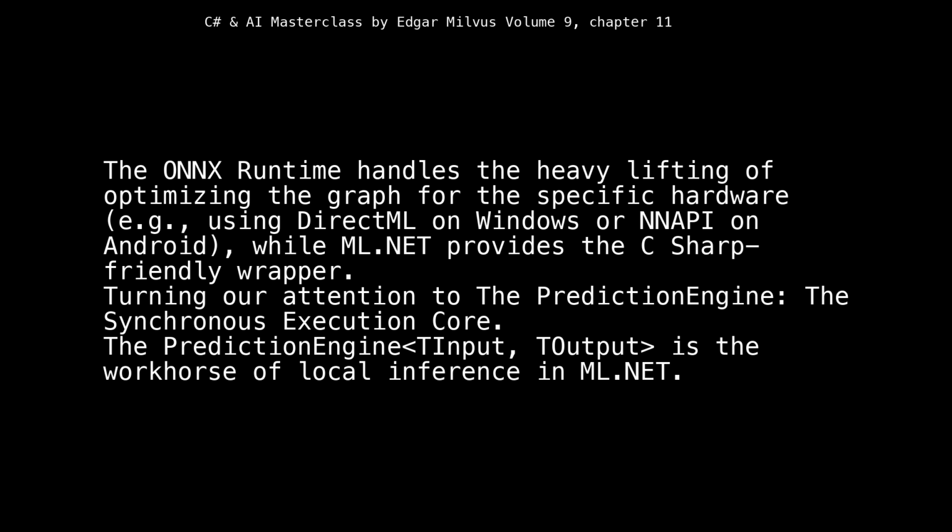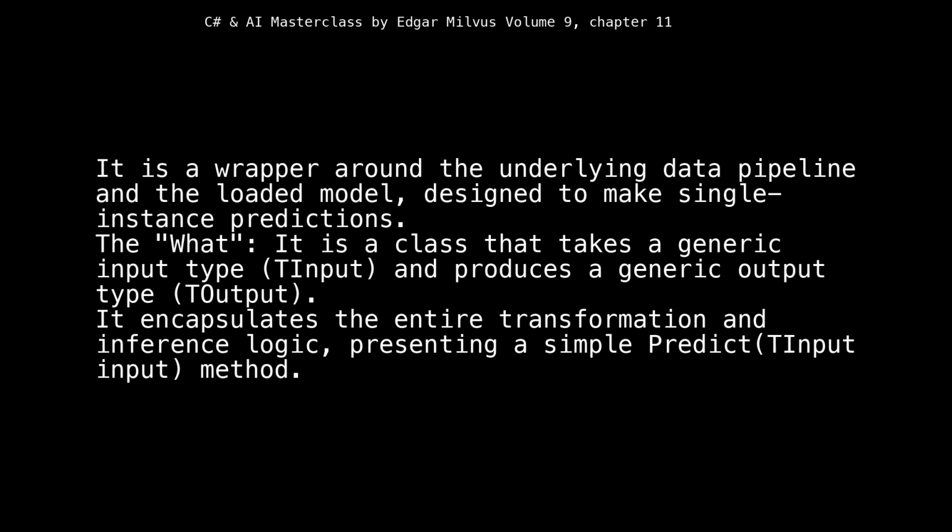Turning our attention to the prediction engine, the synchronous execution core. The prediction engine, T-input, T-output, is the workhorse of local inference in ML.NET. It is a wrapper around the underlying data pipeline and the loaded model, designed to make single-instance predictions. The what? It is a class that takes a generic input type, T-input, and produces a generic output type, T-output. It encapsulates the entire transformation and inference logic, presenting a simple Predict(T-input input) method.